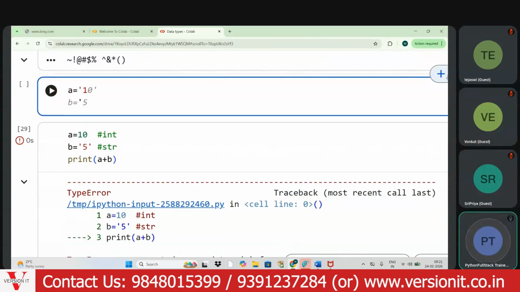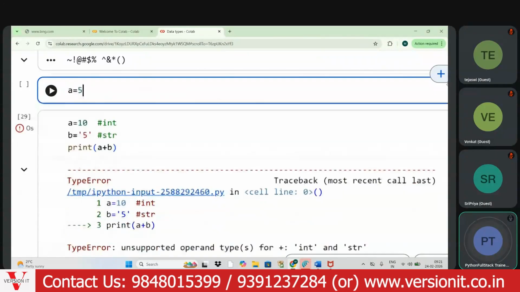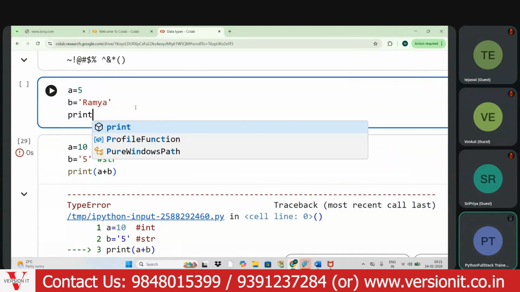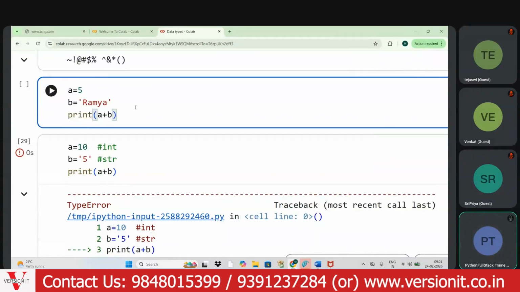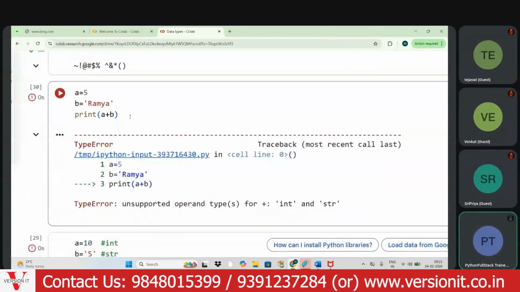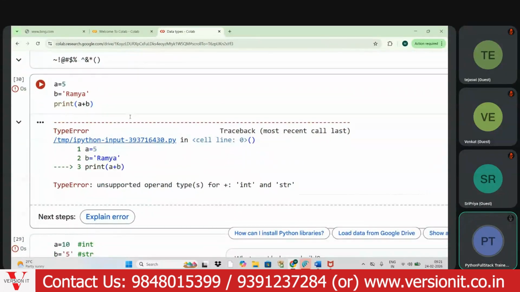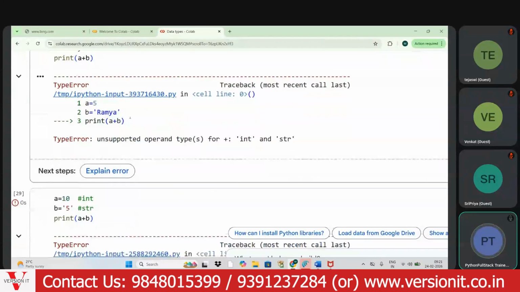We write a as 5, it is obviously an integer. If we write b equals Ramya, here one string and one integer are present. What's the output? It will throw an error. So got it now, my dear aspirant? Two examples.